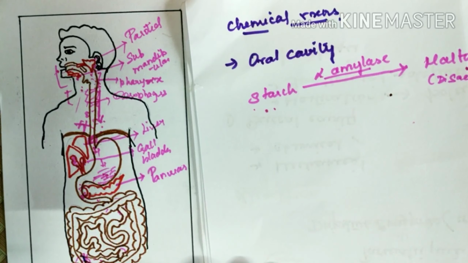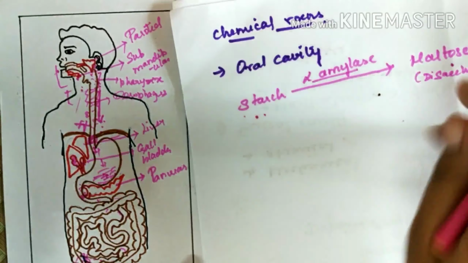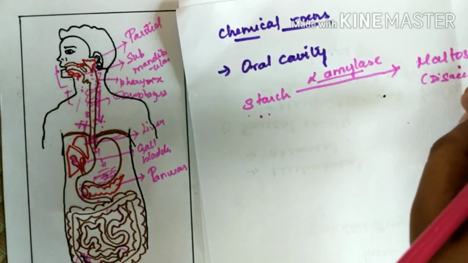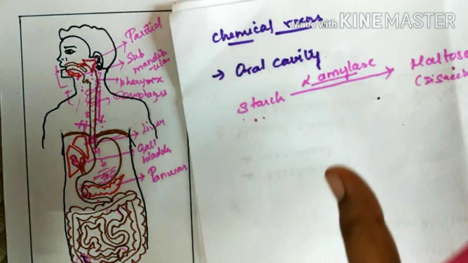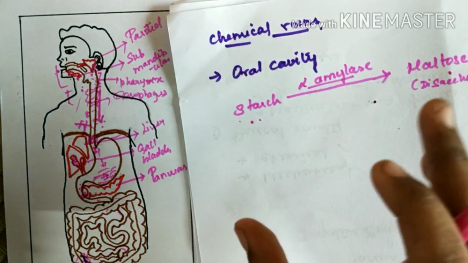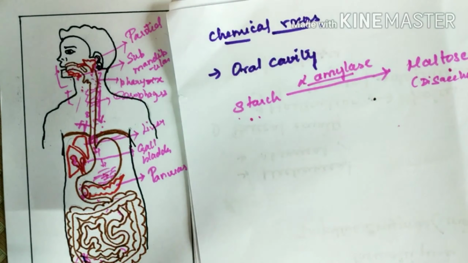And then the broken down food contains maltose, that is, starch is broken down to maltose. Then the other proteins, carbohydrates and lipids, together with the saliva,